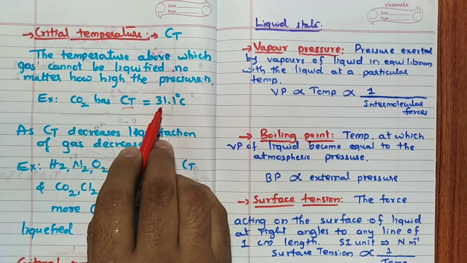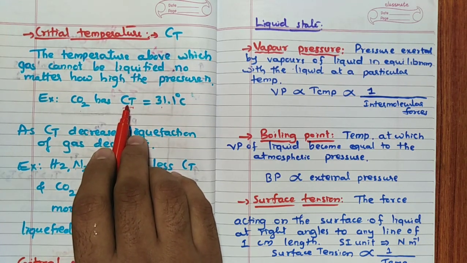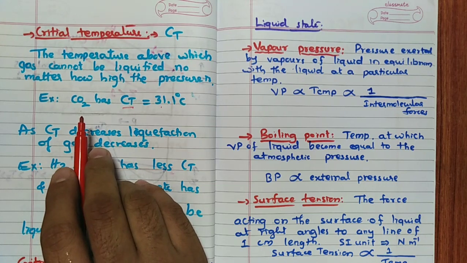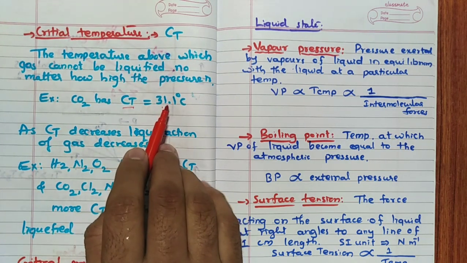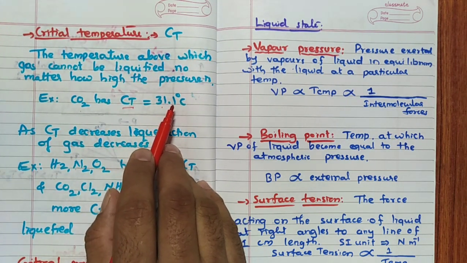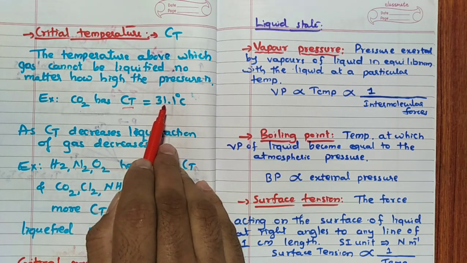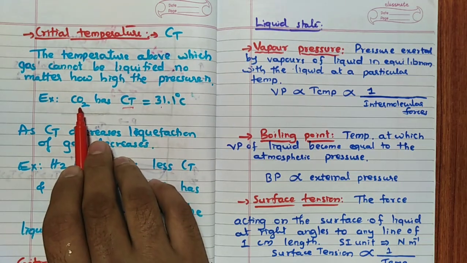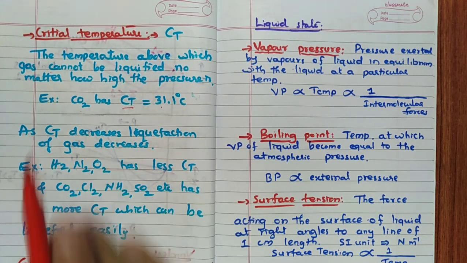Which means at 35 degrees Celsius, carbon dioxide can never be liquefied. But below this temperature, at any temperature, it can be liquefied. This is the highest temperature at which the gas can be liquefied: 31.1 degrees for carbon dioxide.